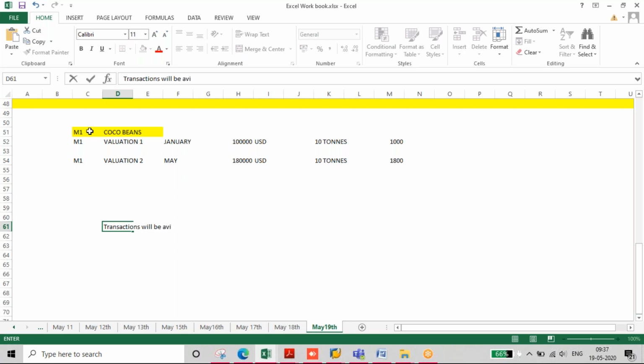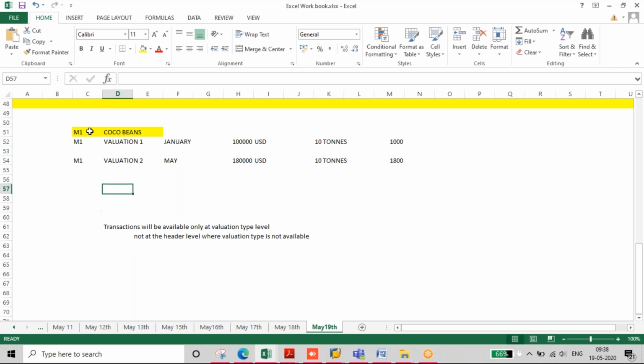Transactions will be available only at valuation type level. Valuation type level means lower level, not at the higher level, not at the header level, where valuation type is not available. So we do all postings.